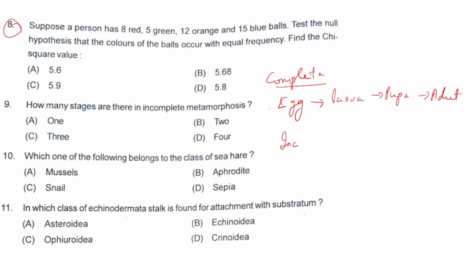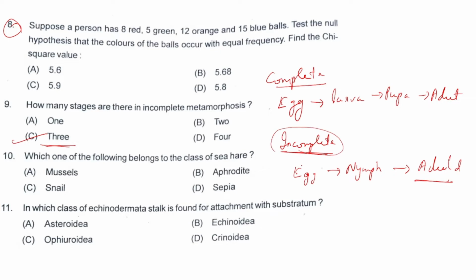And in case of incomplete metamorphosis, we do not have all these stages. What we have is simply egg, then nymph, then adult. Okay, so incomplete metamorphosis will have 3 stages. So option C is the right answer. Okay, I'm giving the example for your convenience.